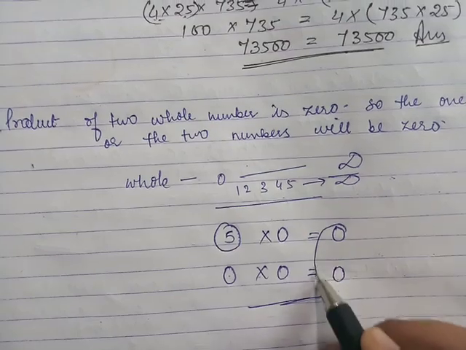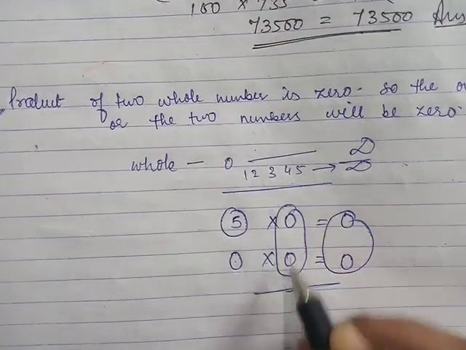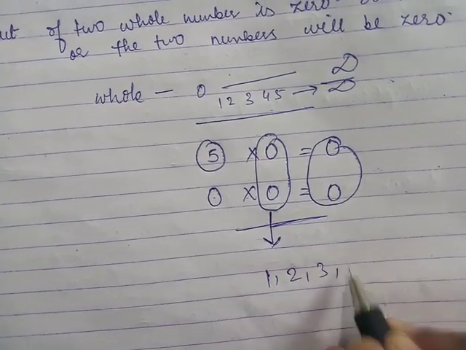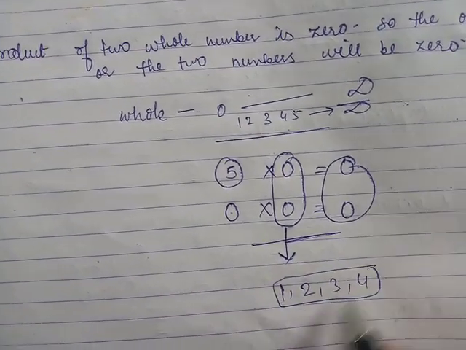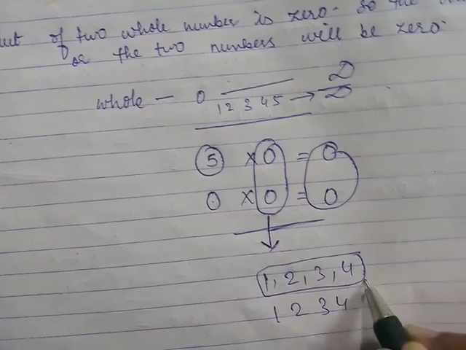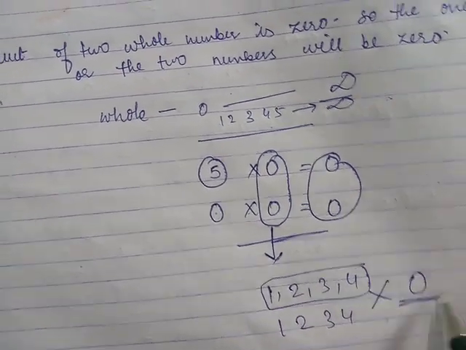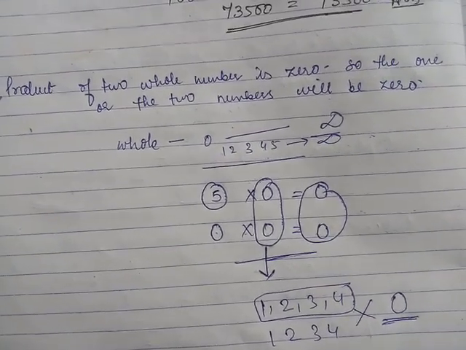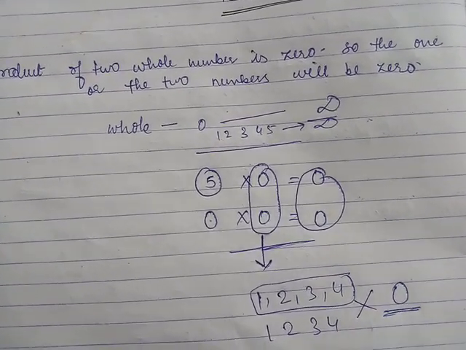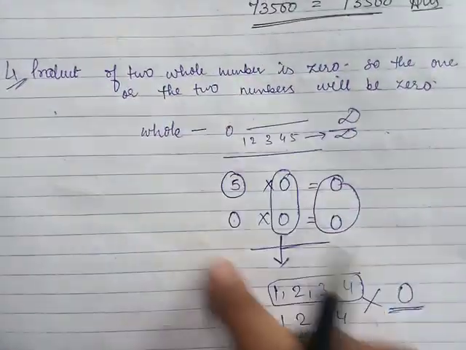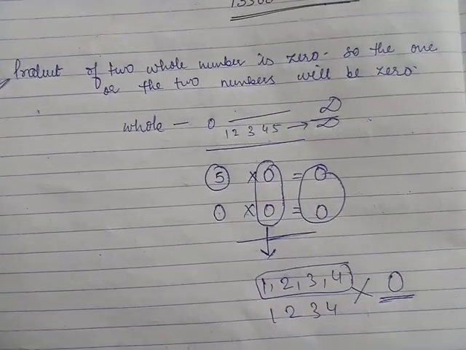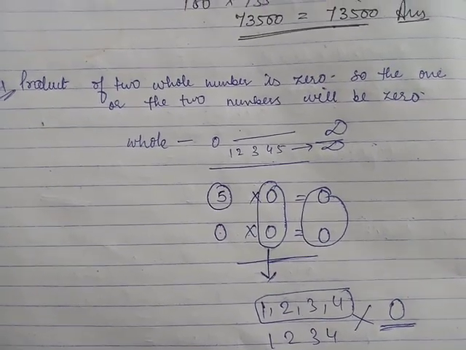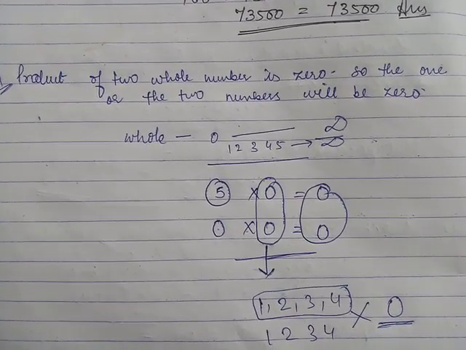And after 0, if we do not take this 0, if we take 1, 2, 3, 4, and we multiply them with other 1, 2, 3, 4, it will never give 0. So for getting the result as 0, either one or both numbers should be 0. Okay, so you can say that the numbers which are multiplied, those whole numbers should be 0, or one of the numbers will be 0.